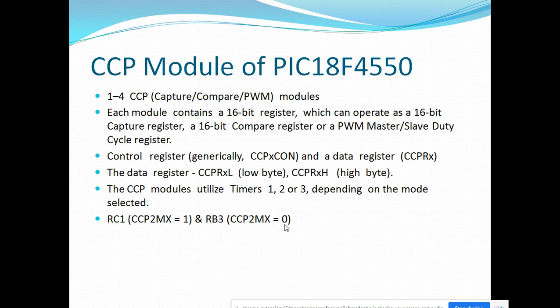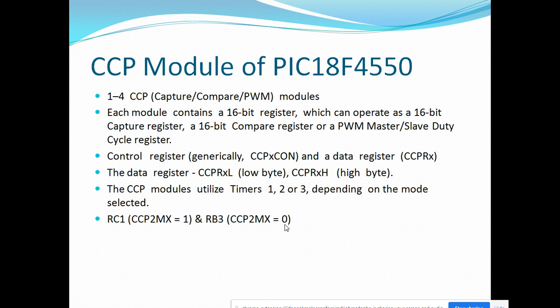In the same way, with the compare register, if we want to generate an event from the microcontroller, we can load 16-bit values in the compare register. Upon a comparison match, the microcontroller will generate an event as per the user's needs. And in the third, PWM, we are going to generate a controlled duty cycle output to drive the DC motor.